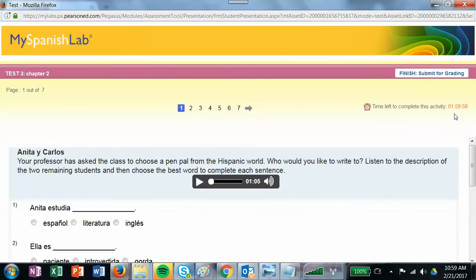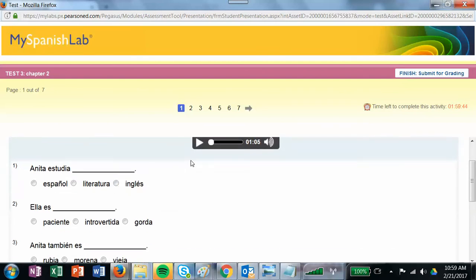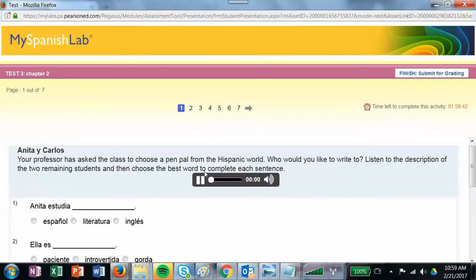Okay, and if you look right here, you've got about 2 hours to complete this activity. So the first one says, your professor has asked the class to choose a pen pal from the Hispanic world. Who would you like to write to? Listen to the description of the 2 remaining students and then choose the best word to complete each sentence. So you'll click on this.